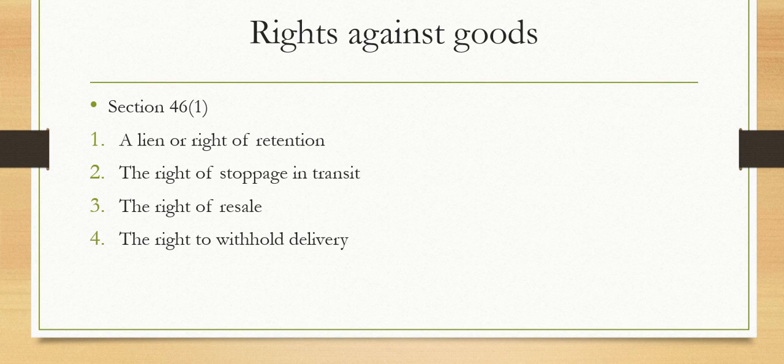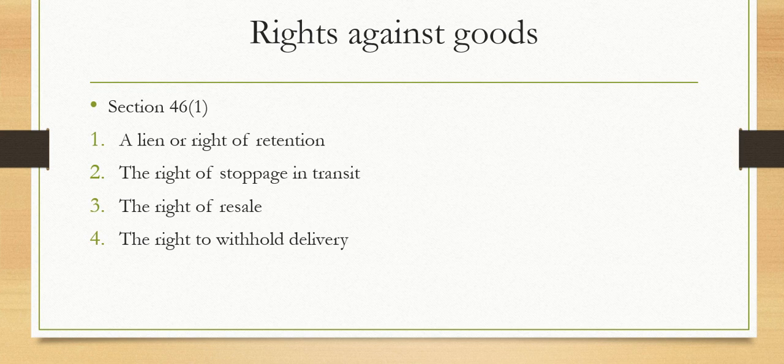We move on to the last one, which is the right to withhold delivery. So if we have finished with the right of resale, now you move on to the right to withhold delivery.